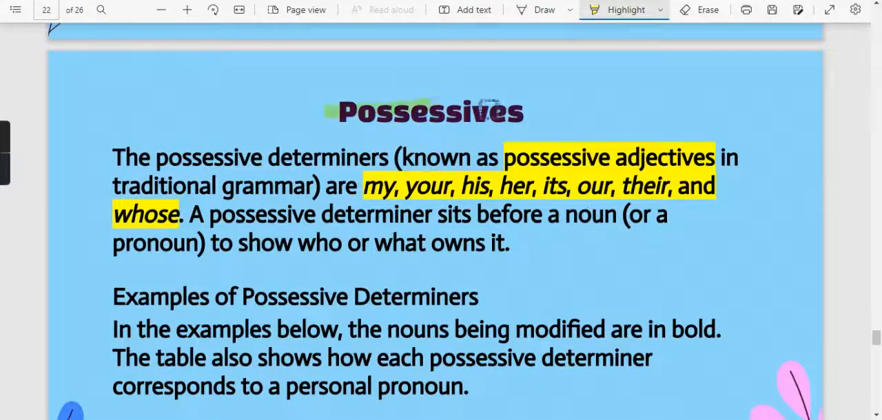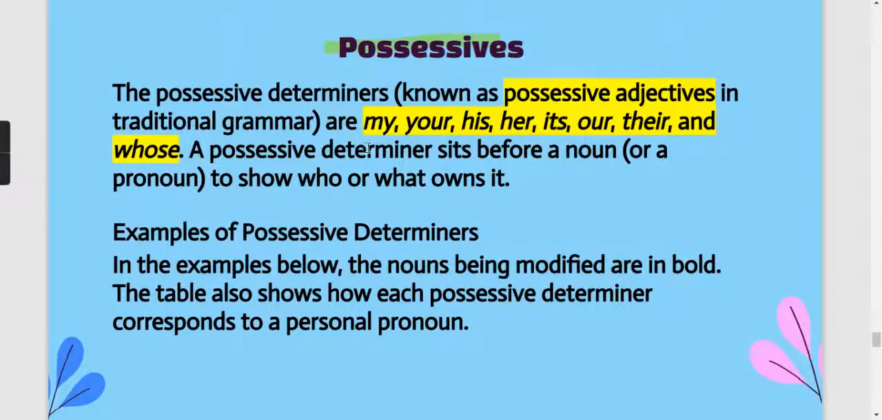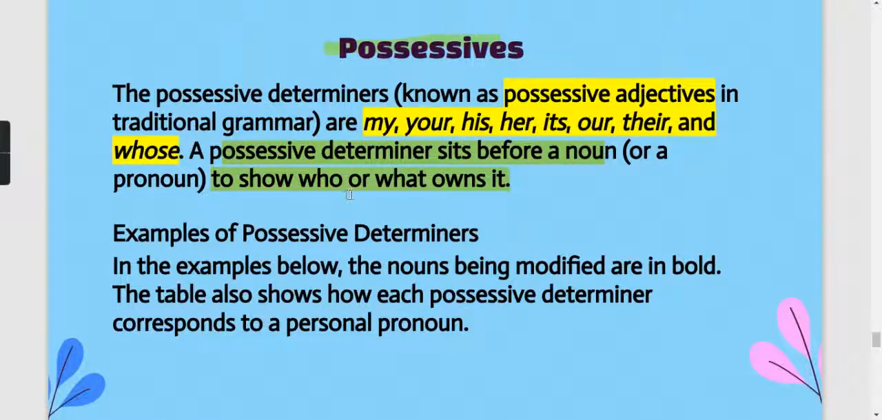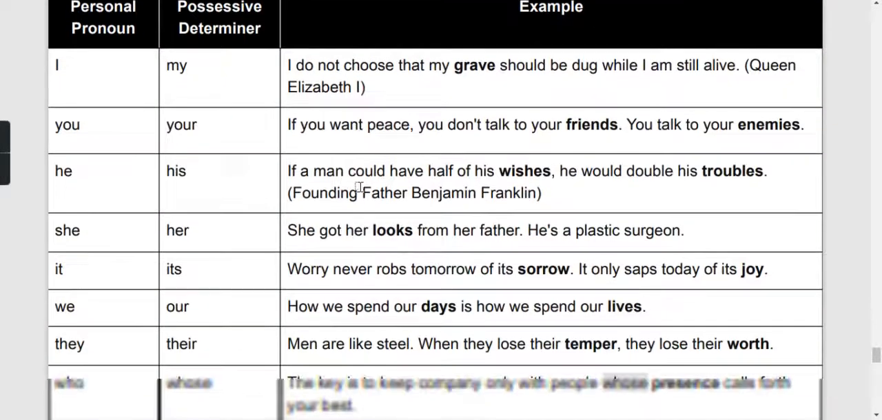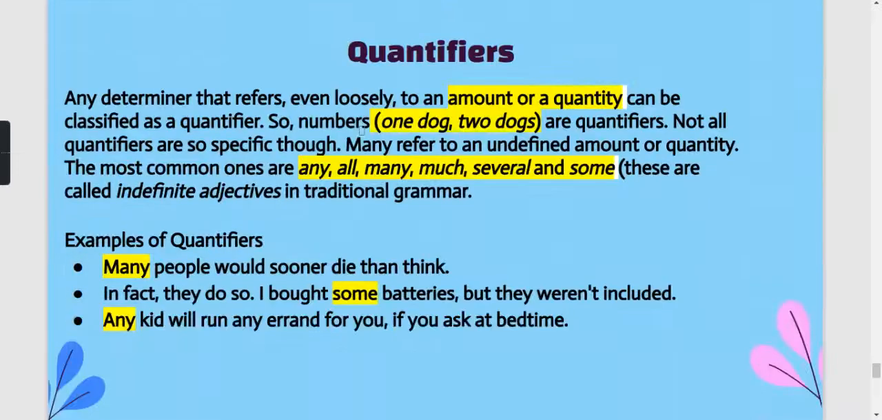Then again when we talk about possessive, so possessive we have already seen possessive adjective, possessive pronoun: my, your, his, her, its. Again it will come before the noun to show who or what owns it. So here will be: I do not choose that my grave. So यहाँ पे that demonstratives आ जा रहा है, my यहाँ पे possessives हो जा रहा है और grave. ठीक है. If you want peace, you don't talk to your friends. So this is the thing which is coming.